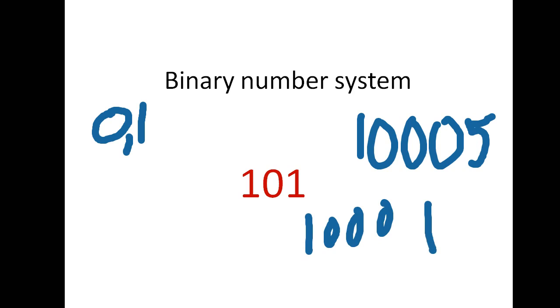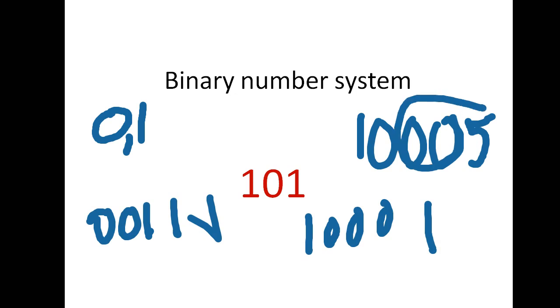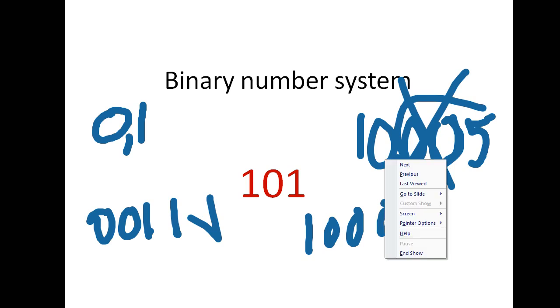And 00111, this is also a binary number, right? So all these are binary numbers. The other one is not a binary number. A binary number means it should be a combination of 0 and 1 only, right? Which the computer understands. Understood? Right.